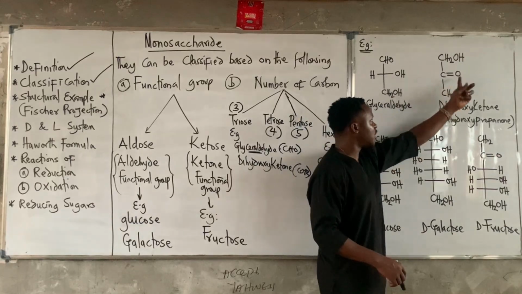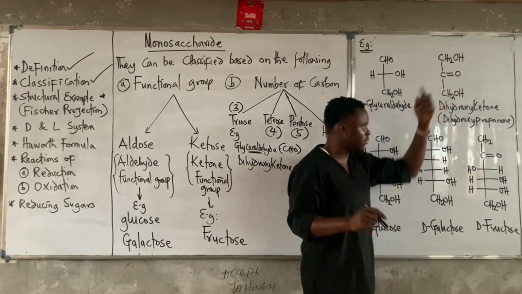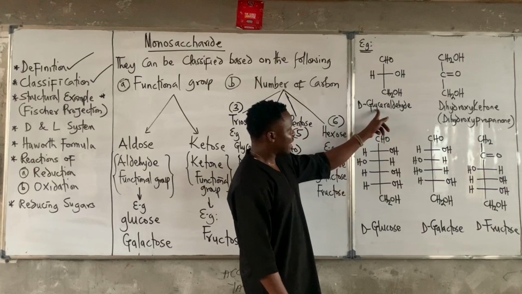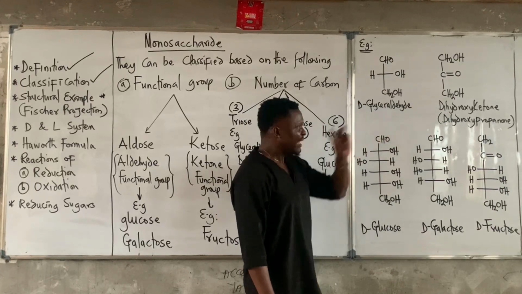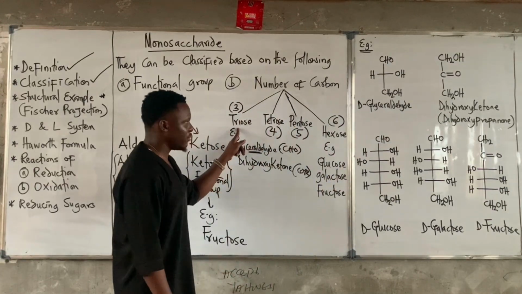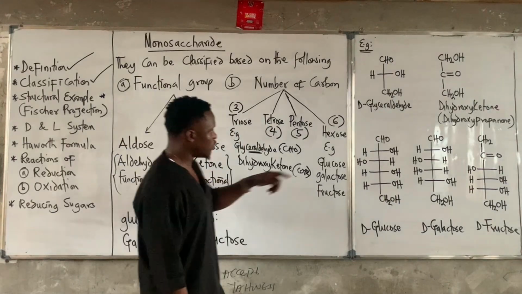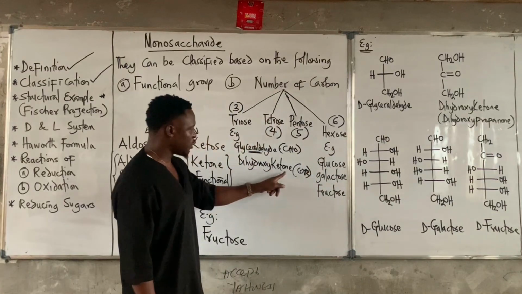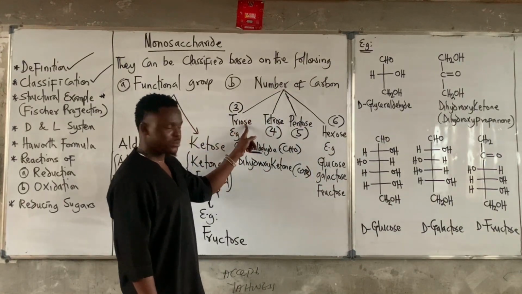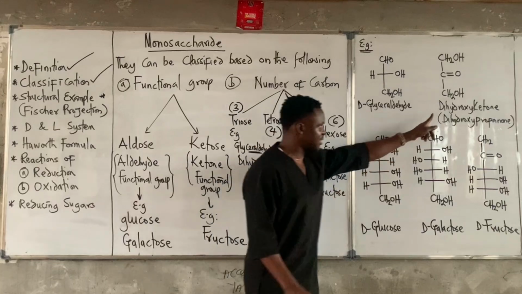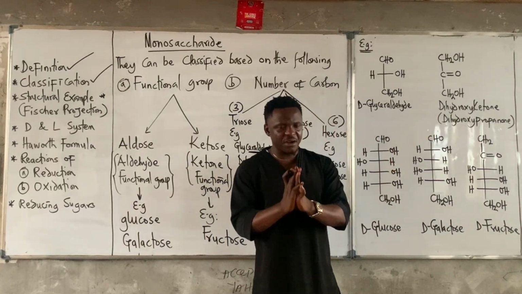And this is a polyhydroxyketone because this functional group is the ketone. Do not forget that glyceraldehyde is a triose with 3 carbons containing the aldehyde functional group, and dihydroxyketone contains 3 carbons with the ketone functional group. So take note of this very well.